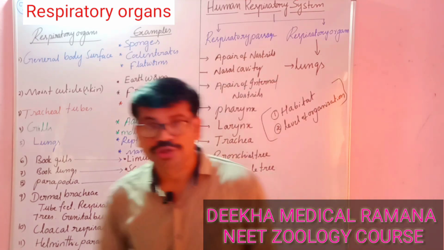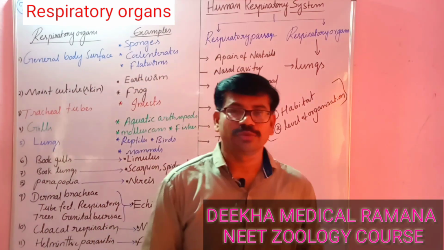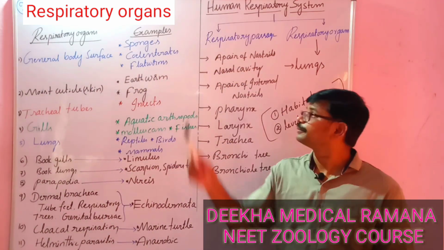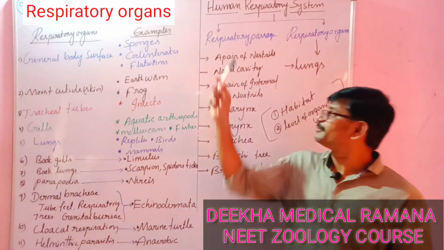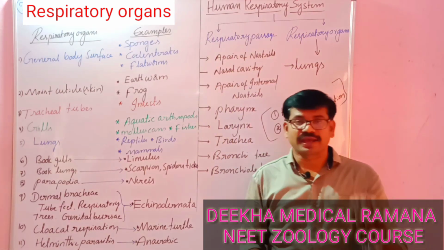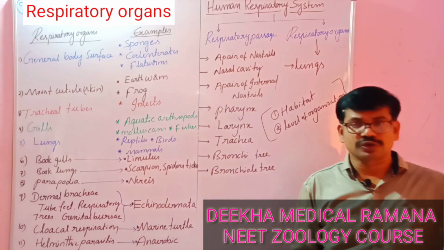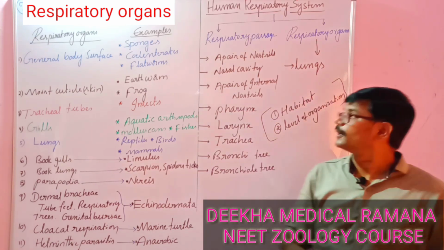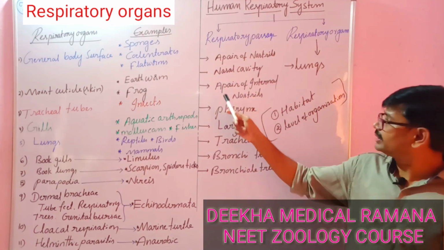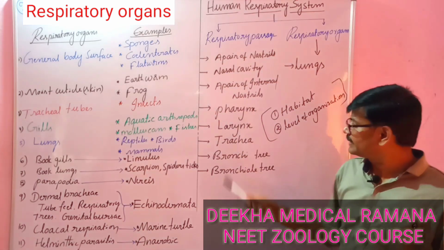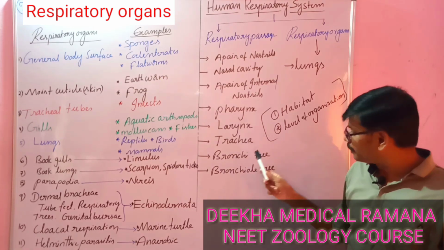And come to the human respiratory system. The human respiratory system consists of mainly two parts. One is the respiratory passage, the second is the respiratory organ. The respiratory passage is the passage of air from the atmosphere into the lungs through some passages: a pair of nostrils, nasal cavity, a pair of internal nostrils, pharynx, larynx, trachea, bronchial tree.